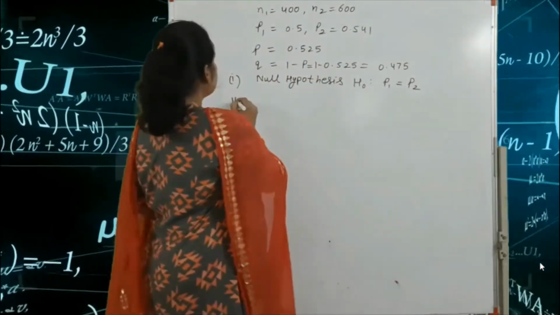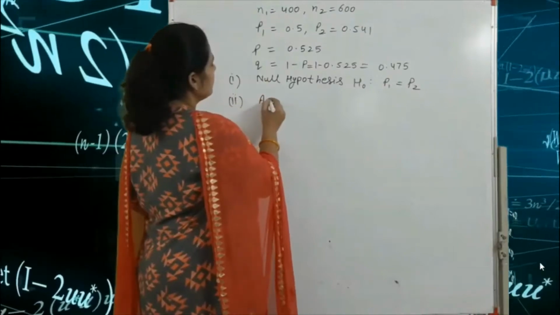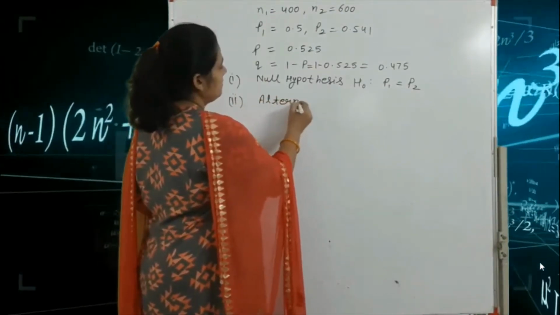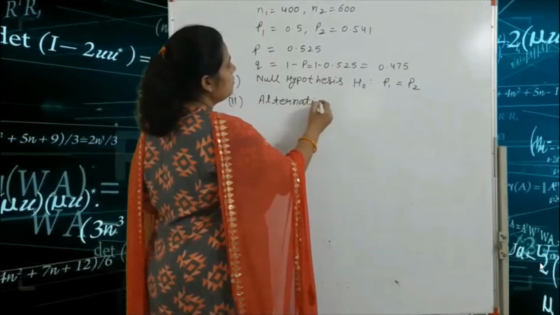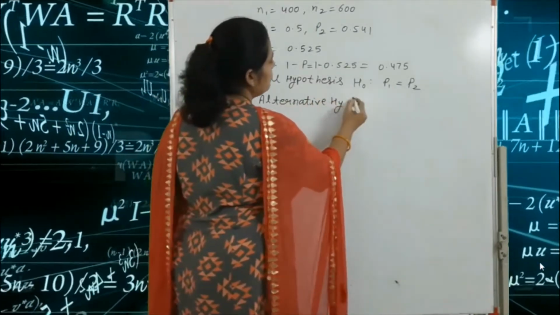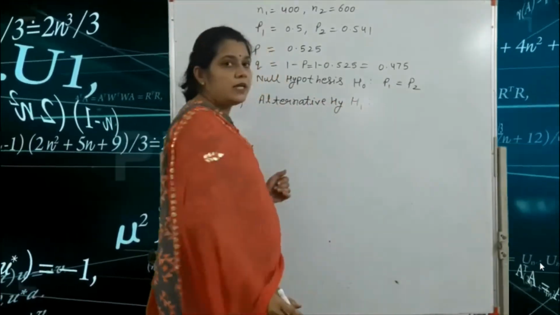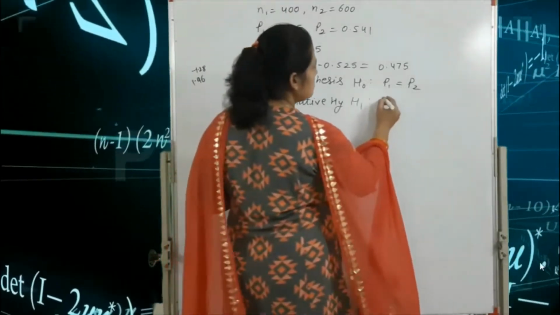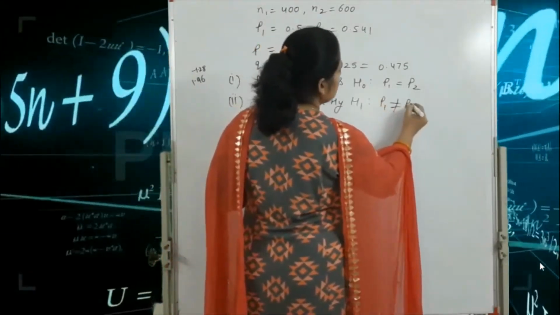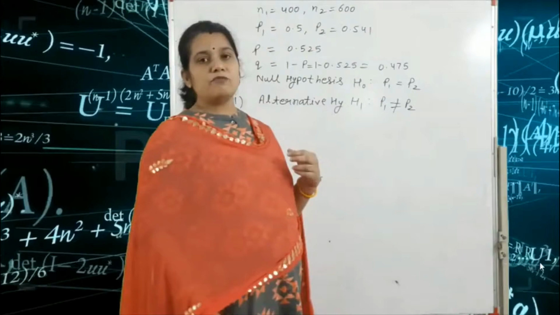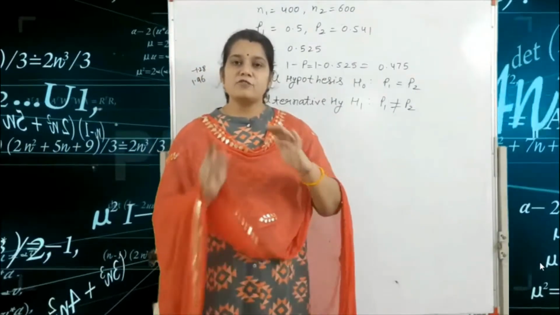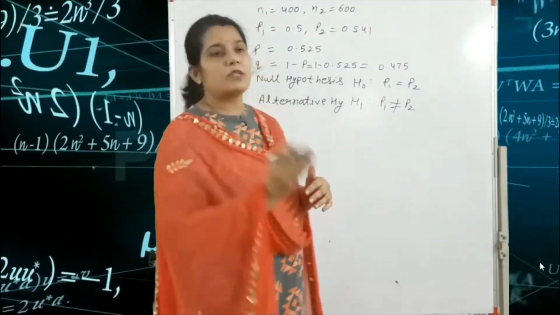The second step is the alternative hypothesis. We write here the actual one. So the alternative hypothesis is what? P1 not equal to P2. That means the number of men and women is not equal in favor of the proposal.